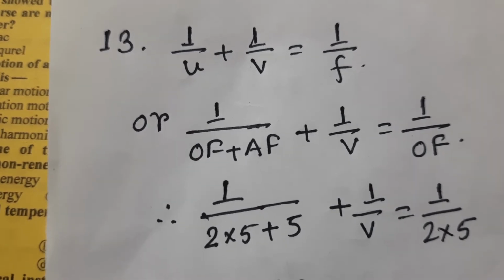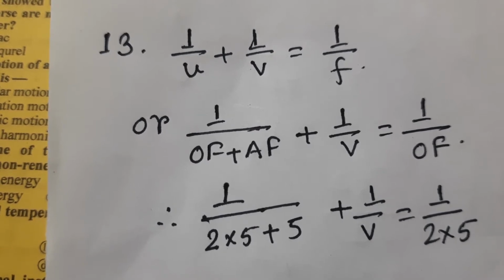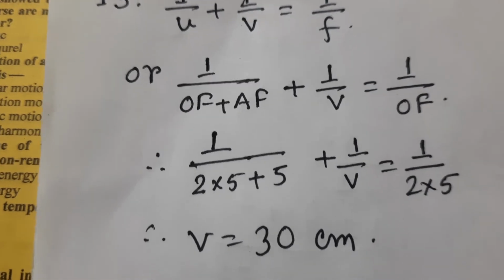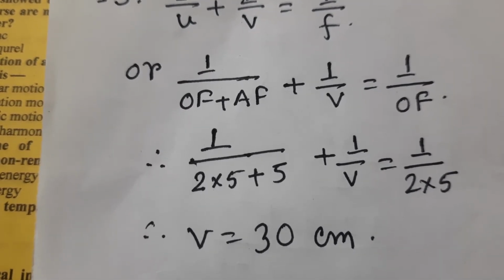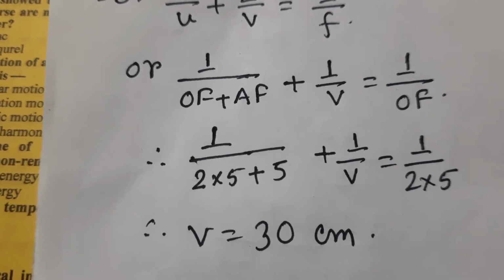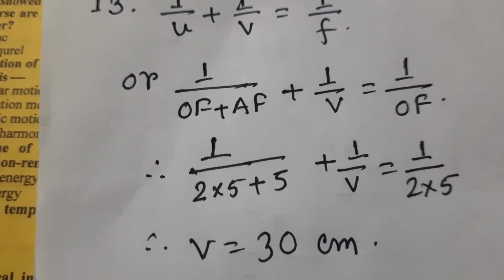Here u is divided into two parts, 1 by OF plus A, plus 1 by V equals 1 by OF. Putting in the values, we get V equal to 30 centimeters. So we can say that the image distance is 30 centimeters from the pole.